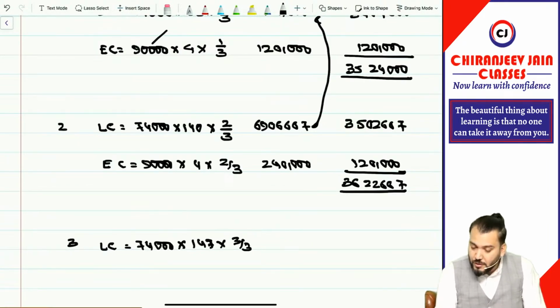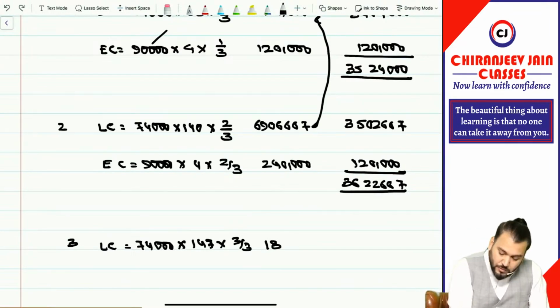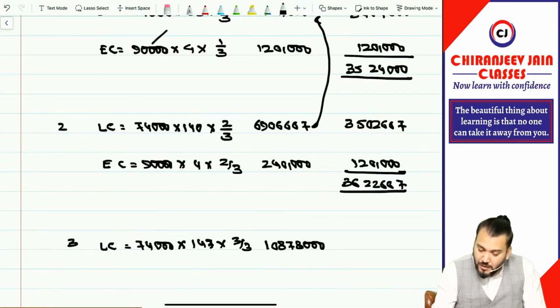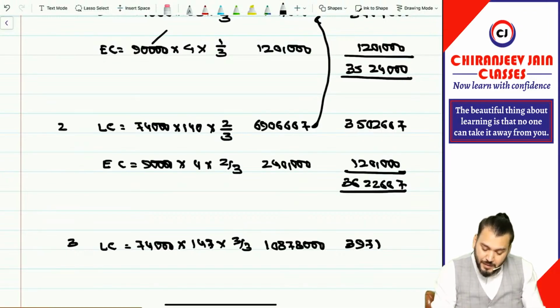It is 1 crore 8,78,000. Minus 69,06,667 is equal to how much? It is 39,71,333. Correct?